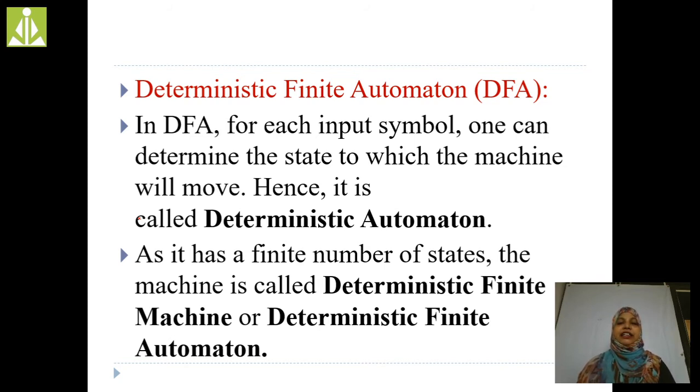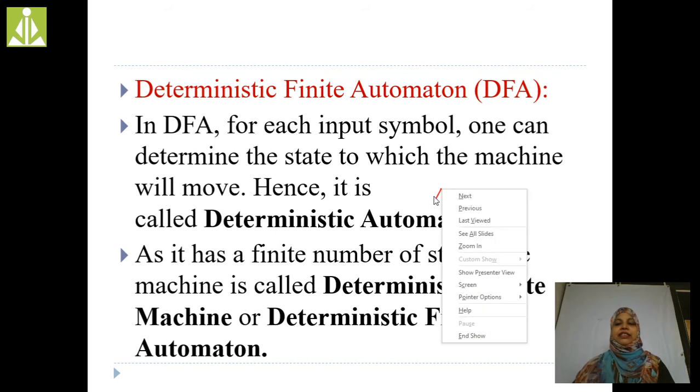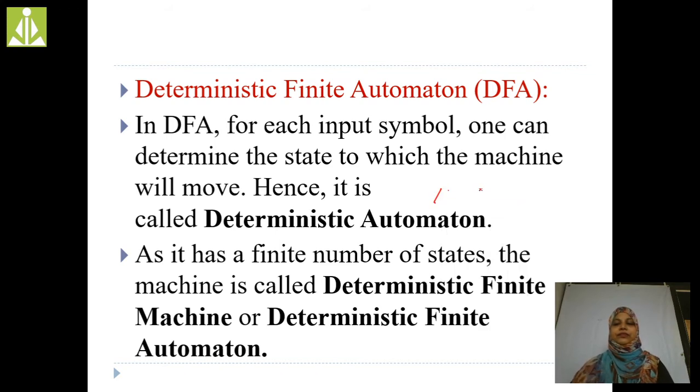For example, see here. Q1 is one state, and the initial state is indicated by an arrow. Whenever I apply input 0 on Q1, I get only one state, that is Q2. Single state, single input, we get a single output. This is the DFA.